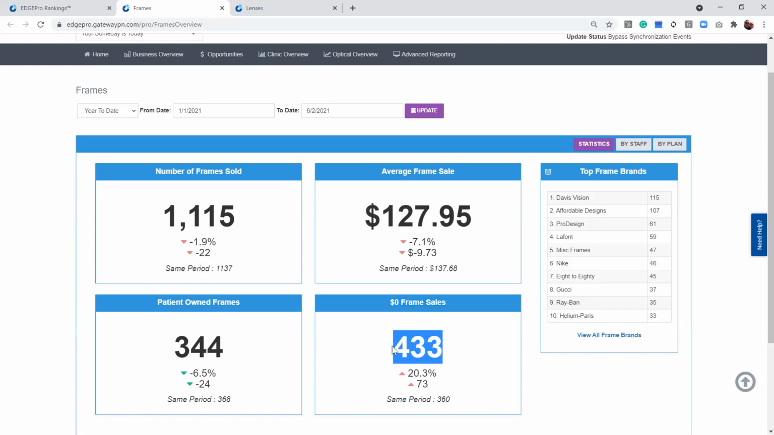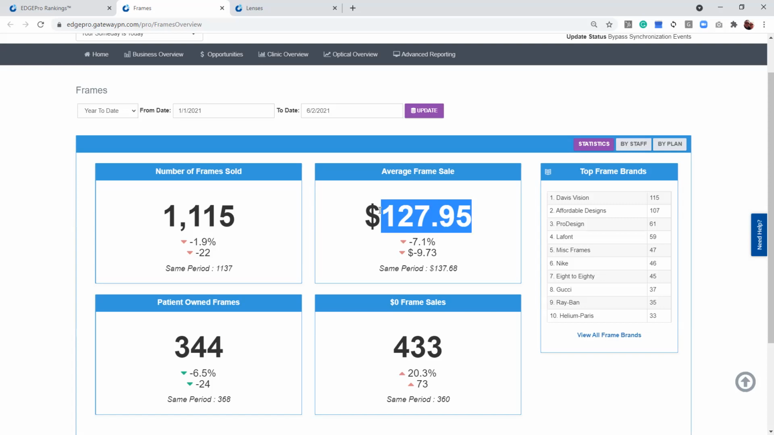And again, we've got 433. We're about 22 weeks into the year. That's about $19.20 per week. So again, that's going to end up being 4 or 5 per week. So if we reduce these two categories, it will help increase our overall frame sale. If our goal would be to be 140, that's how we could move up into that top 10%. If we just simply reduce the patient zone, reduce the $0 frames, it would help increase our average frame sale.